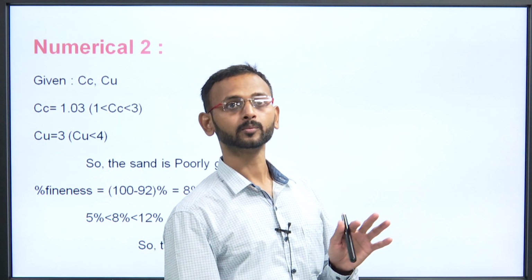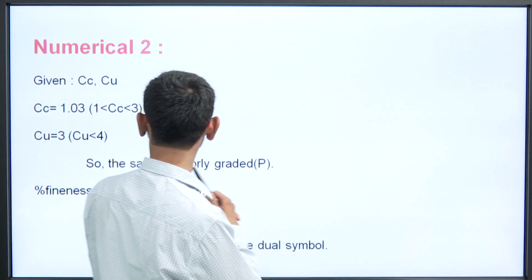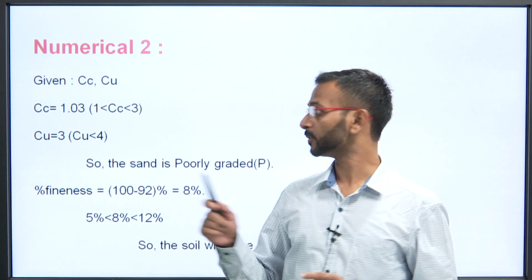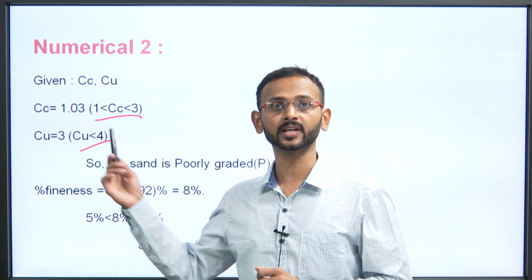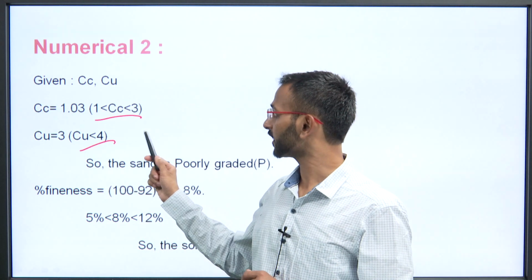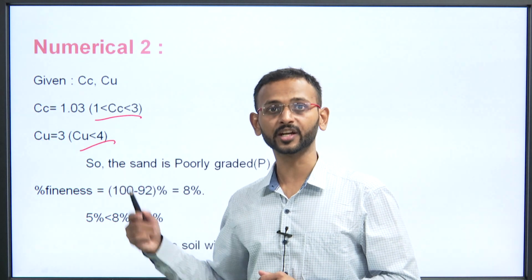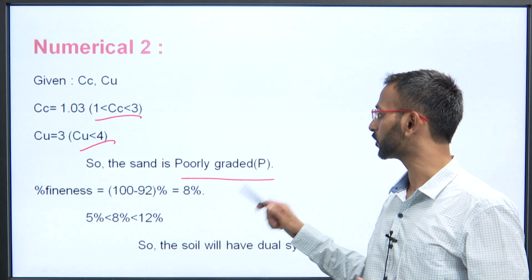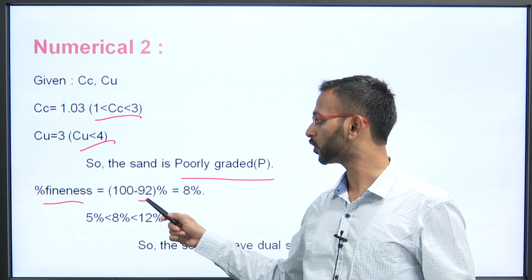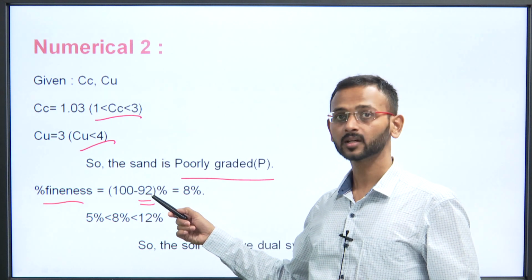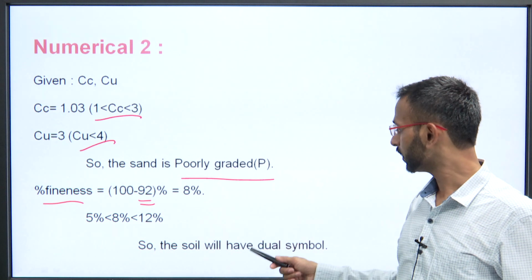And the last point here is Cc and Cu. Cc is equal to 1.03, which lies between the limits, but Cu is just less than 4, so it is not satisfying the condition. So, this soil is poorly graded soil. The percentage of fines you can calculate by 100 minus 92, that is 8%, which is between 5 and 12. The soil will have a dual symbol.